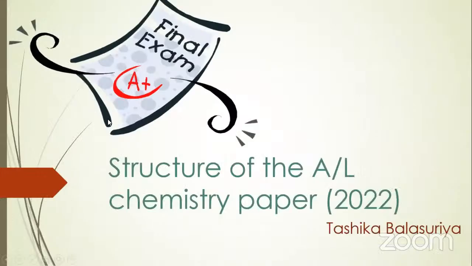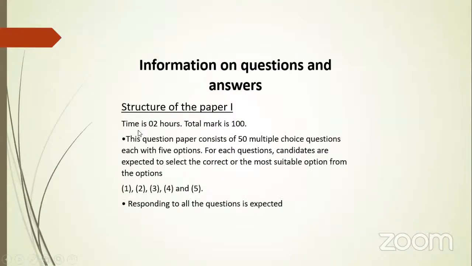Okay, now you are sitting your A-level in 2022, and you already know that there are two papers, paper number 1 and paper number 2. Paper number 1 comes with 50 MCQs, and all MCQs come with 5 options. You have 5 options in each question, and you have to select only one answer in your answer script, and clearly write it. Mark the correct answer, as only one answer should be there.